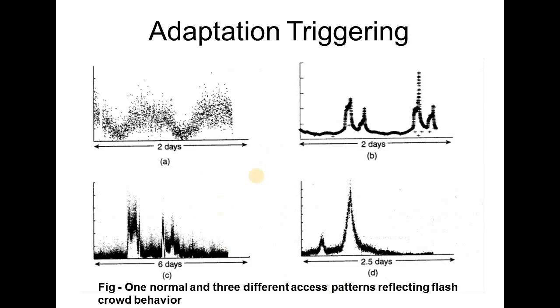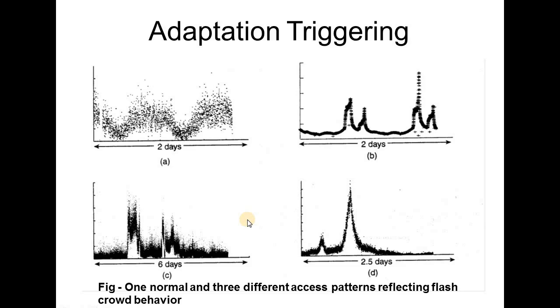As shown in the figure A, the access trace spanning of 2 dates. There are also some very strong peaks, but otherwise there is nothing shocking going on. In contrast, in figure B, which shows a 2-day trace with 4 sudden flash crowds, there is still some regularity which may be discovered after a while so that measures can be taken. However, the damage may have been done before reaching that point.